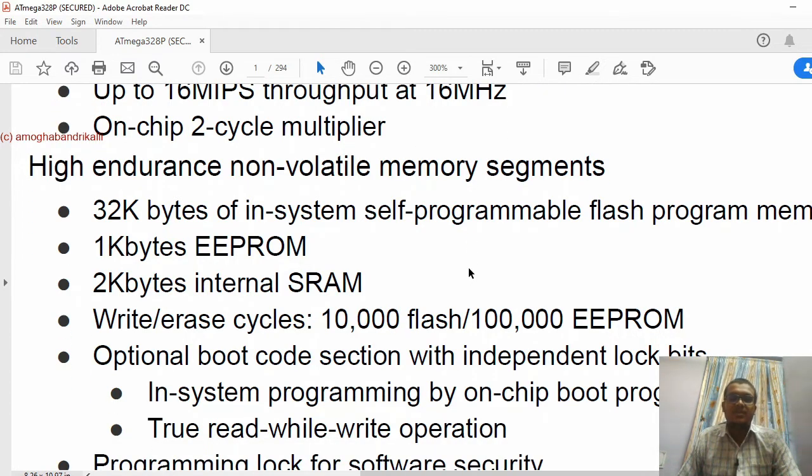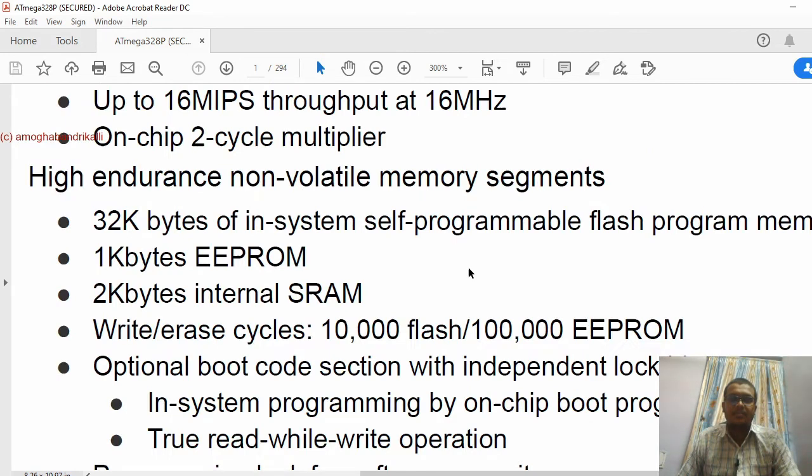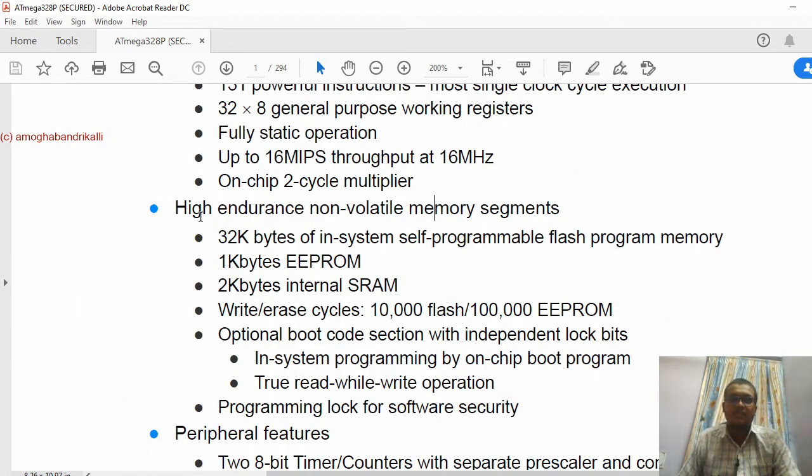These are some examples of non-volatile memory segments: 32K bytes of in-system self-programmable flash program memory.